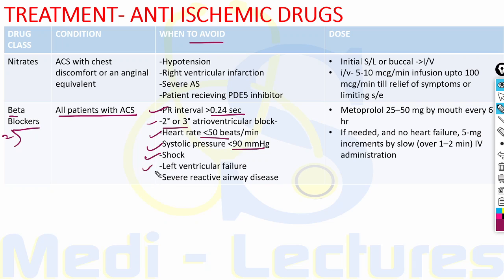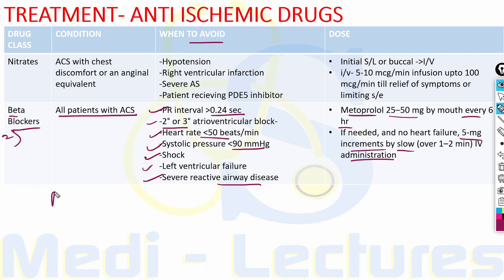Patients of shock, left ventricular failure or severe reactive airway disease, as the beta blockers lead to bronchoconstriction. The dose of metoprolol is 25 to 50 milligram by mouth every 6 hours. If needed and there is no heart failure in the patients, 5 milligram increments can be done by slow IV administration.